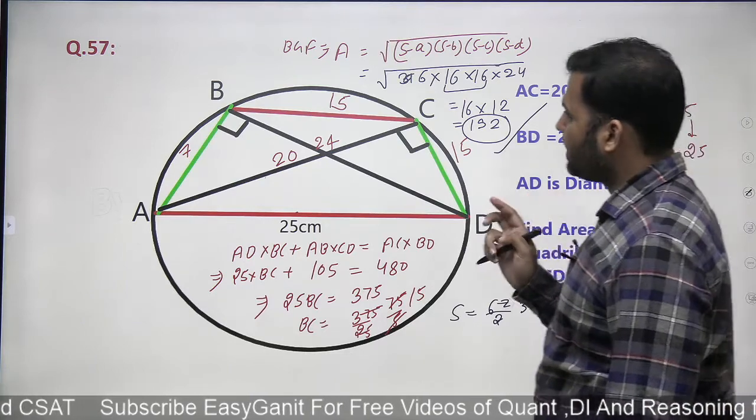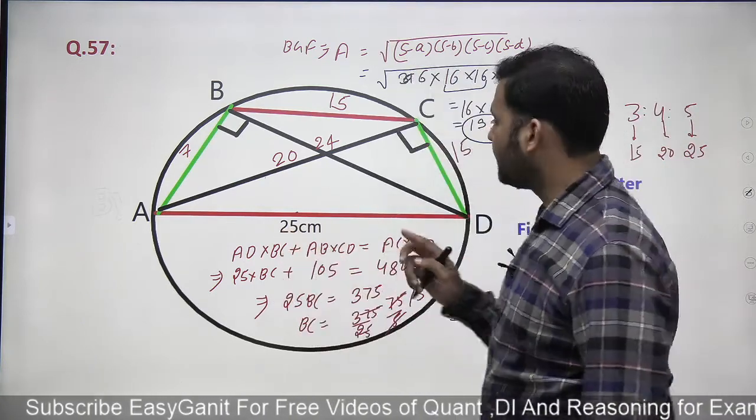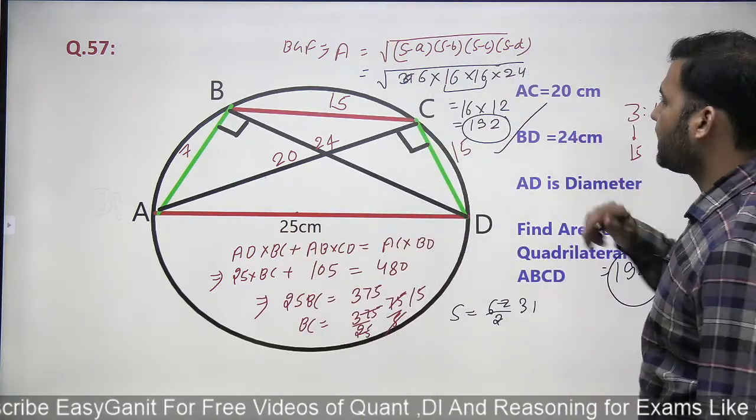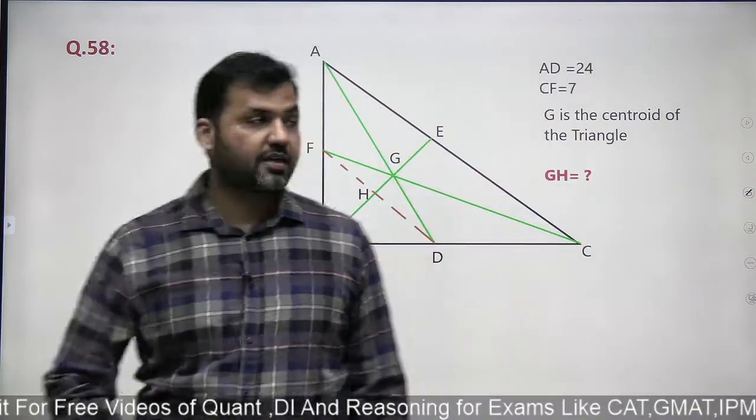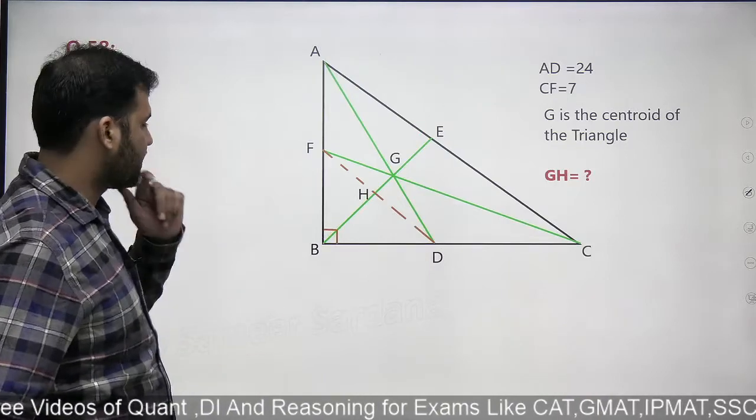So you get to know two concepts: Brahmagupta's formula, finding the area of a cyclic quadrilateral, and the Ptolemy theorem. And triplet is also getting used here. Last question of this video, guys, right? Right angle triangle. Amazing question.